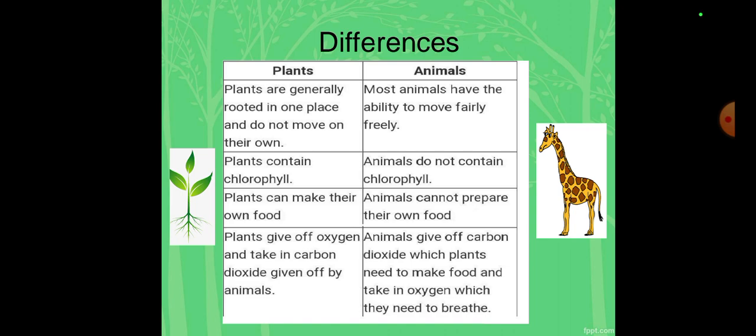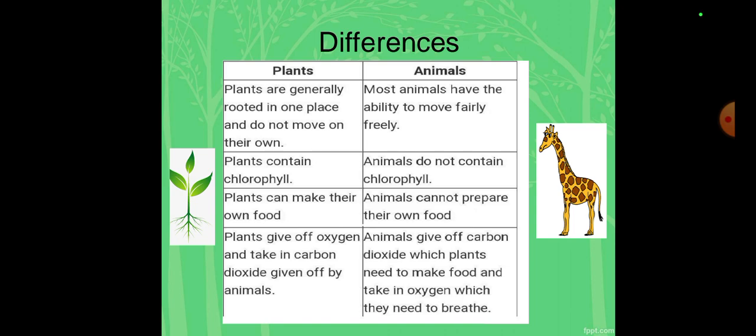Plants contain chlorophyll. Chlorophyll is a substance used in plants to make food by the process of photosynthesis. But animals, as you know, don't make their own food, so animals do not contain chlorophyll. For the same reason, since plants contain chlorophyll, they can make their own food. But animals do not contain chlorophyll, so animals cannot prepare their own food.